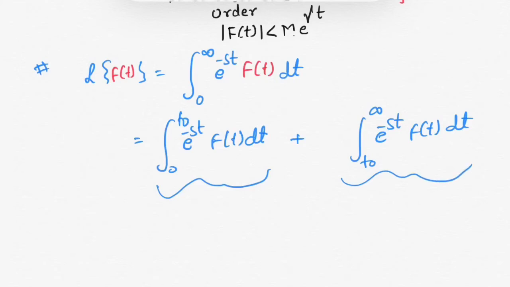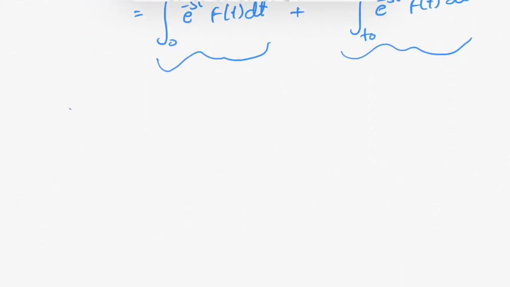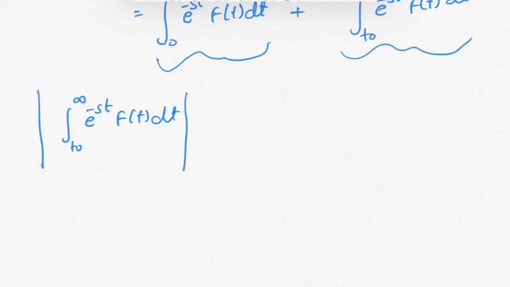So for the second integration, t0 to infinity e raised to power minus st f(t) dt, now find the modulus of this integration. This will be less than or equal to integration from t0 to infinity modulus of e raised to power minus st f(t) dt.